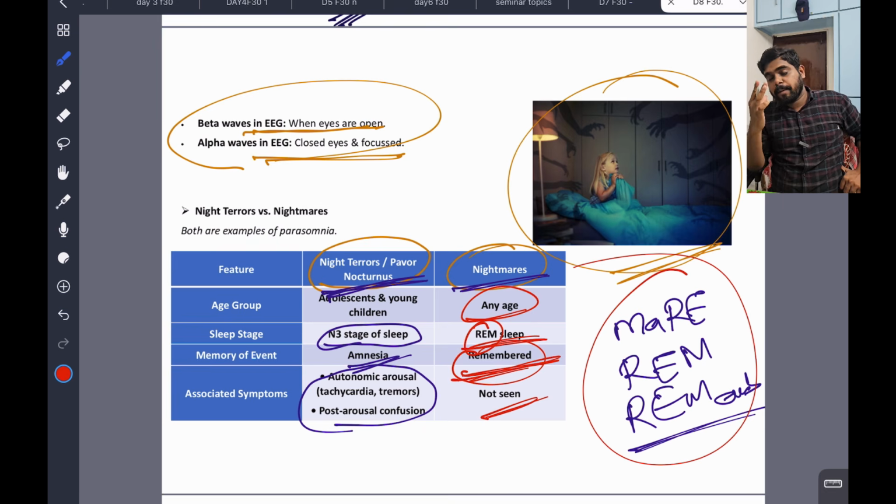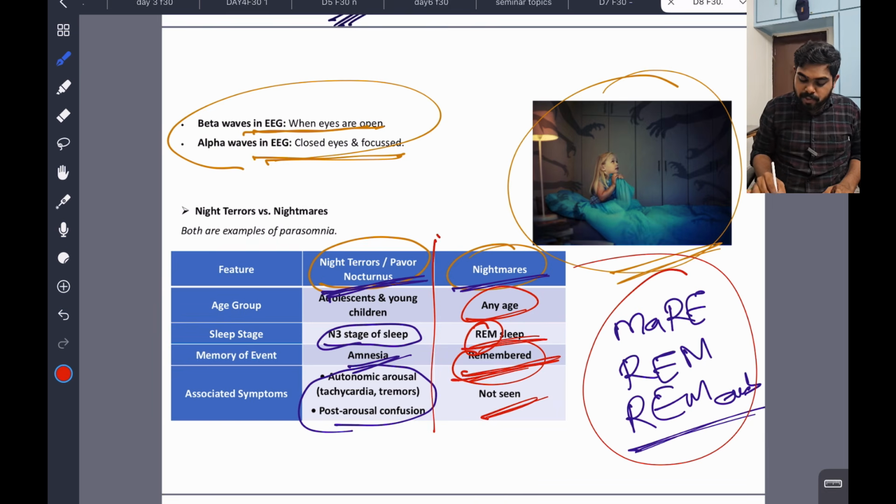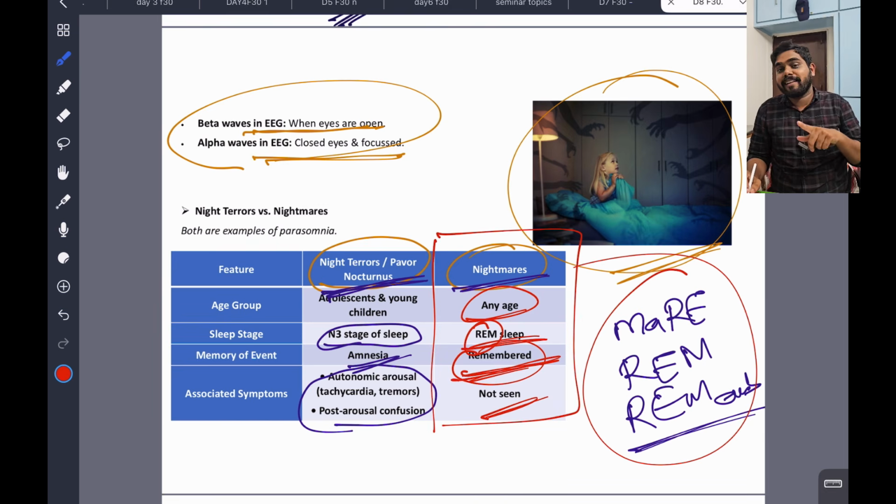Many people, even I had dreams in my REM phase. I remember many dreams. Still I am remembering those dreams. So these are nightmares. You should understand that was a dream that you will become a topper in NEET PG, but don't make it a nightmare. These REM dreams, whatever is in our mind, we'll make it happen. We'll work on that, put in our hard work, and we'll get our desired rank. Okay, clear. So that's why this is known as nightmares.